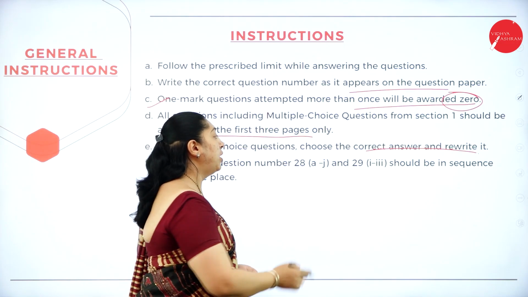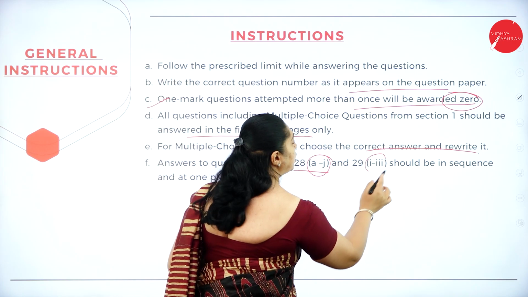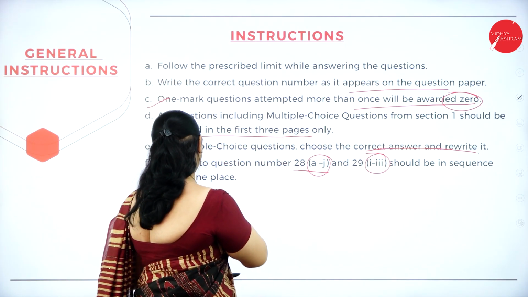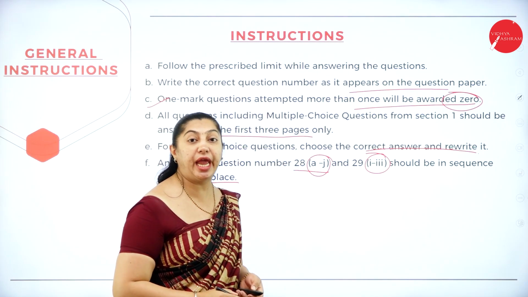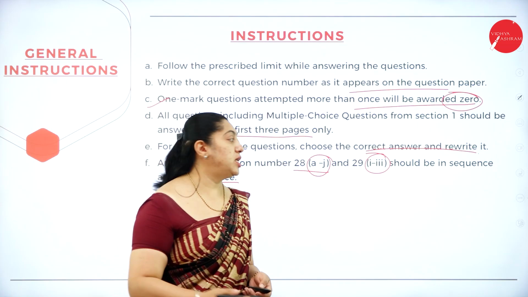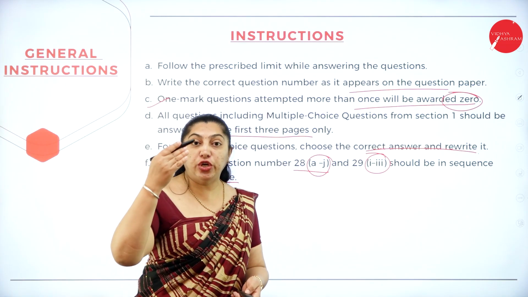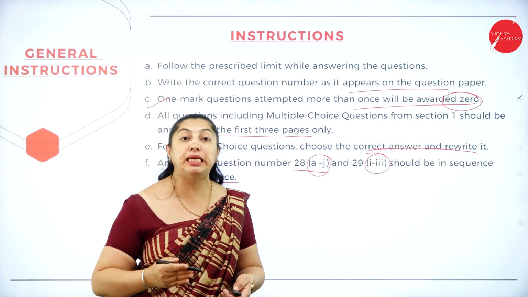Answers to question number 28, that is from A to J, and 29, 1 to 3, should be in a sequence at one place. So A to J, that is question number 28, is the passage for 10 marks. All the 10 questions starting from A to J should be in a sequence, written one below the other in one single page.